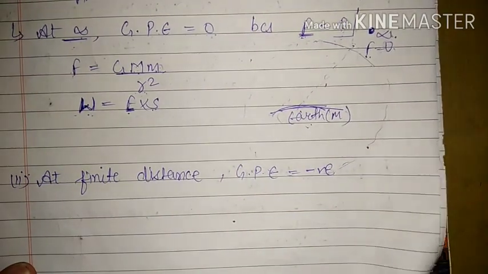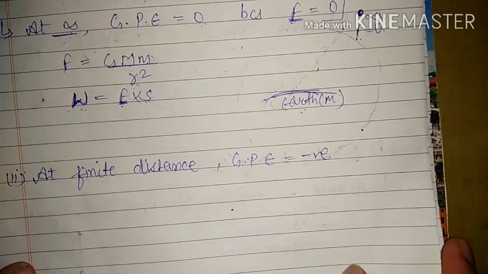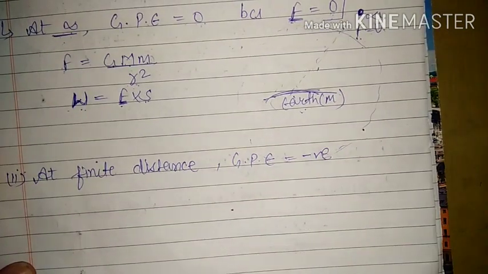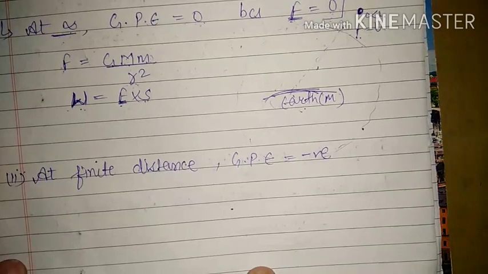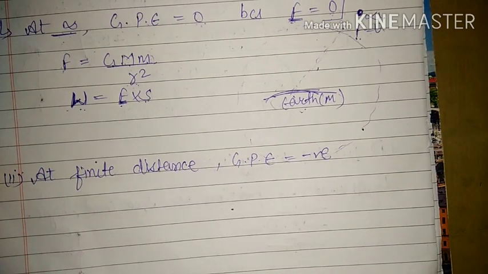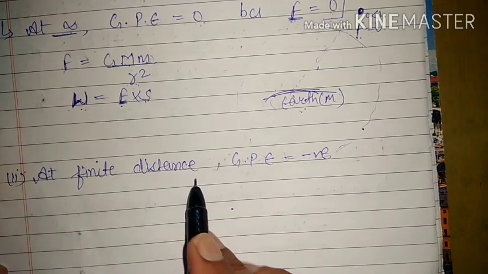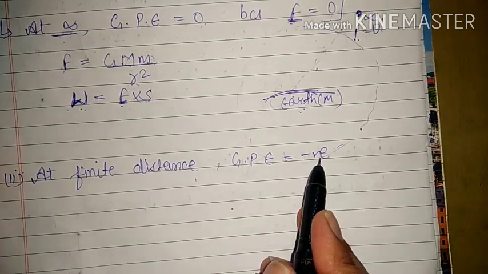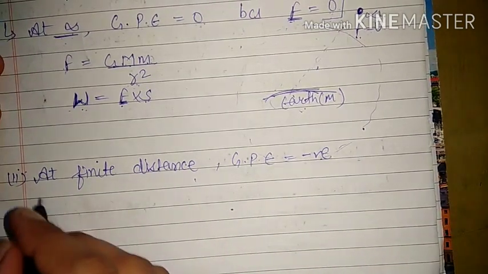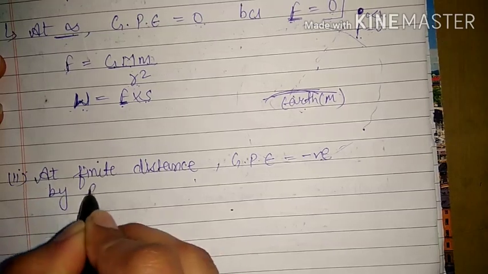See, there are two concepts. One is the mathematical derivation, which we will see in the higher classes. I can give only a little idea about that, and from that little idea we cannot clear the whole concept, but still I will try. But here our point is, at finite distance the gravitational potential energy is negative because the work is done by gravity itself.